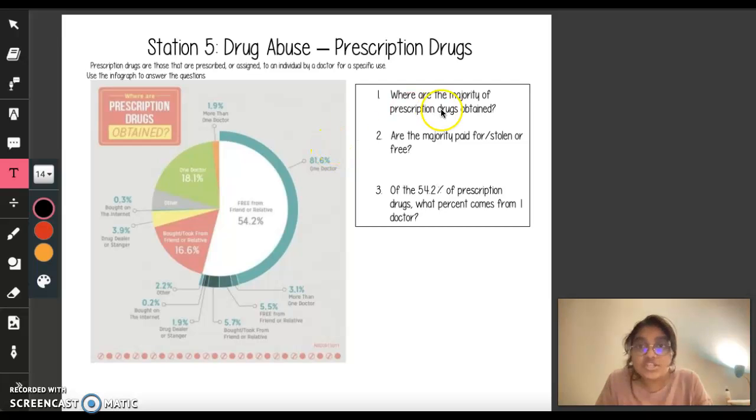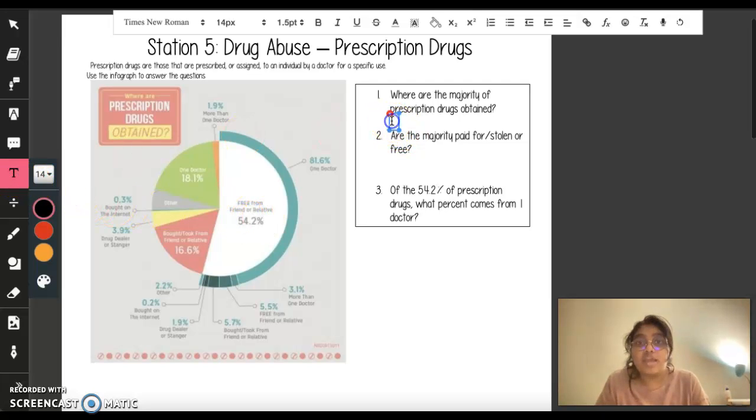Now, first question is, where are the majority of prescription drugs obtained? As you can see, this is a pie chart for all the prescription drugs and how they're obtained. Now, the majority, as you can see, is the one that's more than 54%. And over here, it is labeled 54.2% from friend or relative. So that's what we are going to type over here.